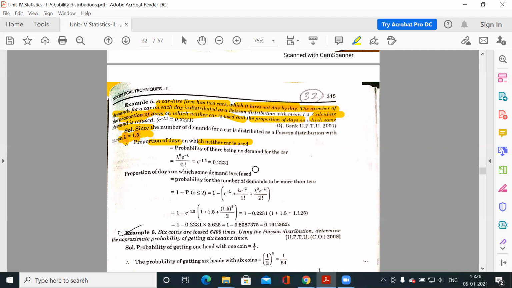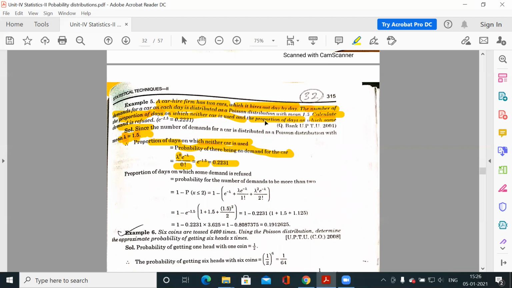So it is the probability of there being no demand for a car on that day. So P0 is e to the power minus lambda, lambda to the power 0 by factorial 0. Lambda is 1.5, so e to the power minus 1.5 is 0.2231.